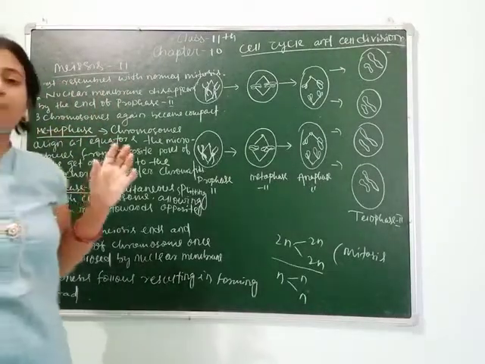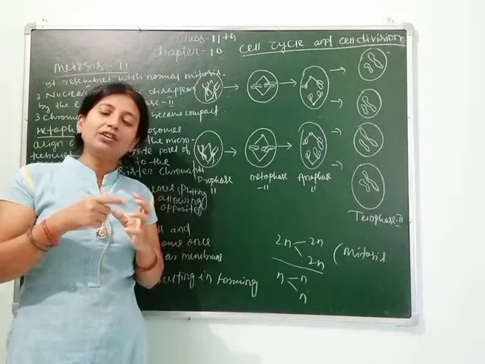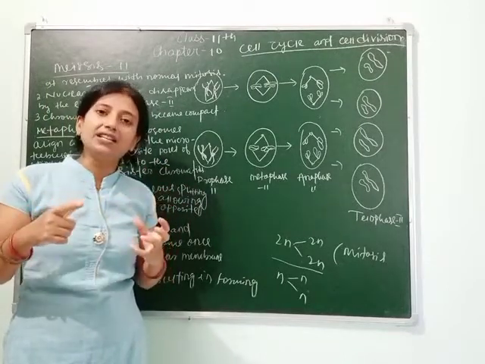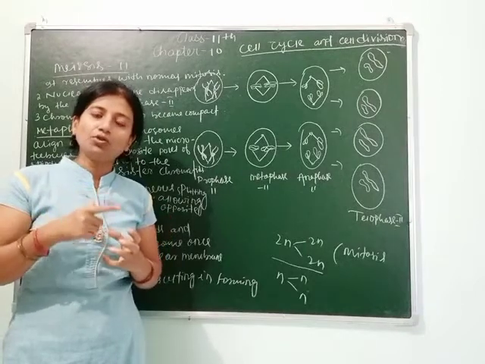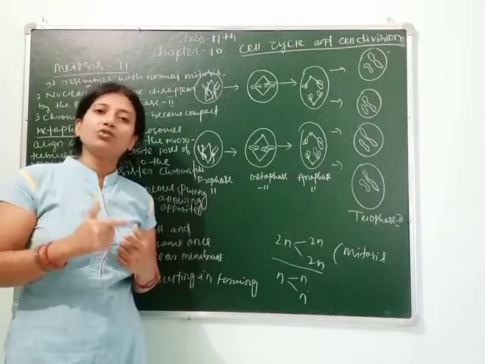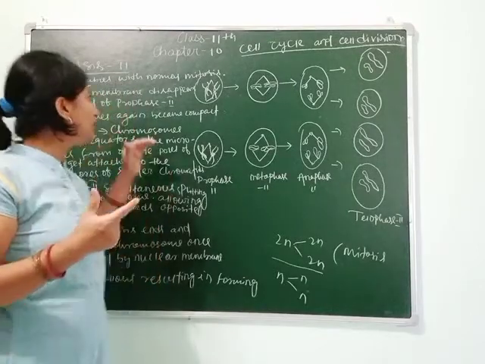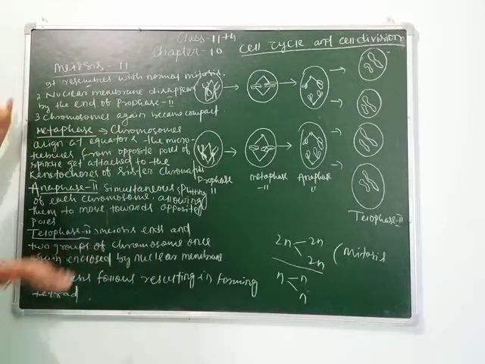By the end of prophase 2, the nuclear membrane disappears and the chromosomes get condensed. As we know, the chromosomes are present in entangled form inside the nuclear membrane. So in prophase 2, the chromosomes are condensed and the nuclear membrane has disappeared.